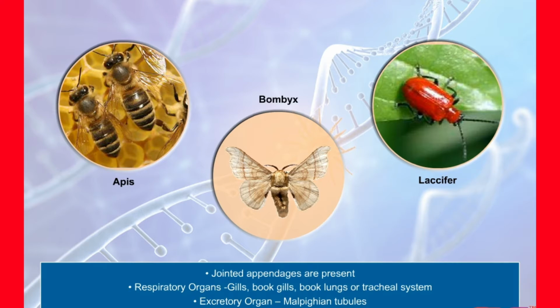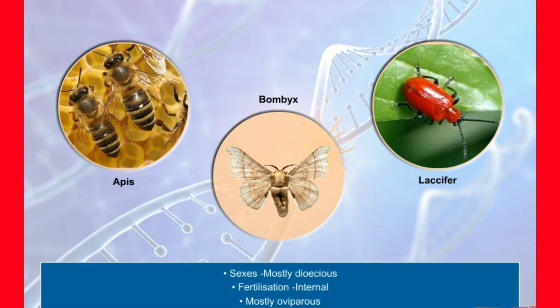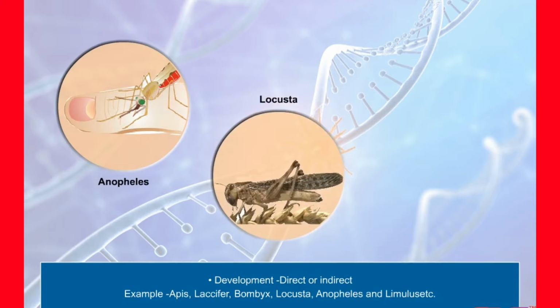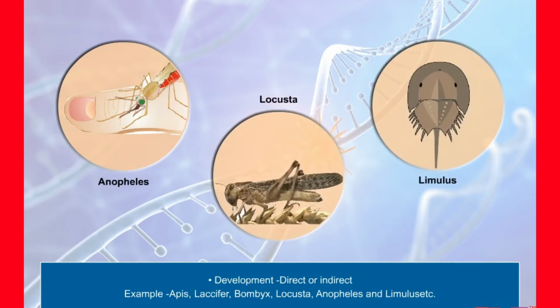Gills, book lungs, or tracheal system are the respiratory organs. They have open type of circulatory system. Excretion takes place through Malpighian tubules. Arthropods are mostly dioecious. Usually, internal fertilization takes place. They are mostly oviparous, that is, egg-laying. Development may be direct or indirect.